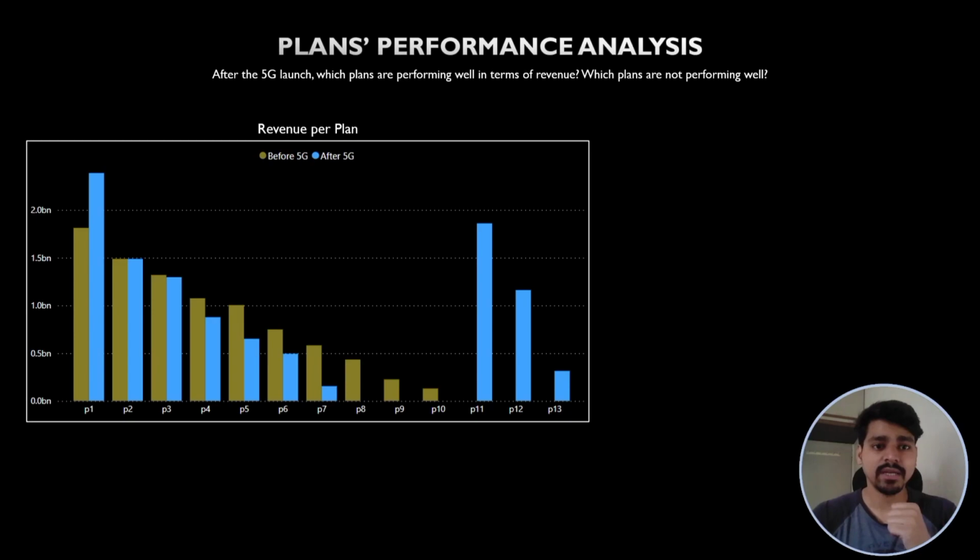The next insight is about the revenue performance of the recharge plans that we offer. From this column chart, it is clear that plan P1 is the top performing plan even after the 5G launch. Whereas plans P2 and P3 are consistent with their revenue performance in both the phases. Among the newly launched plans, plan P11 and P12 have performed well, whereas plans P4, 5, 6 and 7 are the plans which are affected by the launch in terms of revenue.